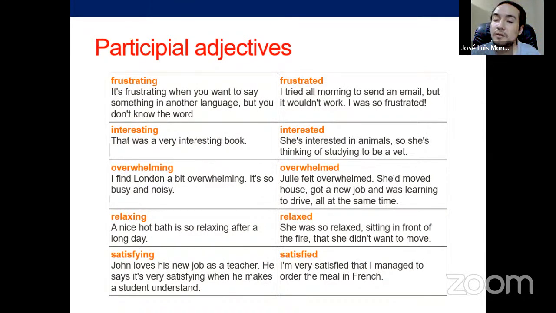Julie felt overwhelmed. She'd moved house, got a new job and was learning to drive all at the same time. So because of all those activities, it was so overwhelming for her, and that's why she felt overwhelmed. Relaxing, that's easy to get, and satisfying, of course. Satisfying, satisfied.